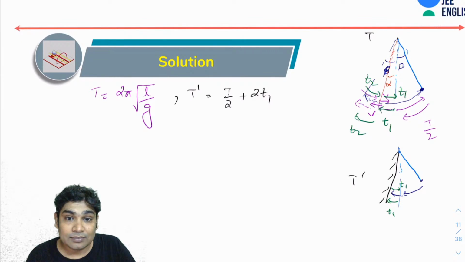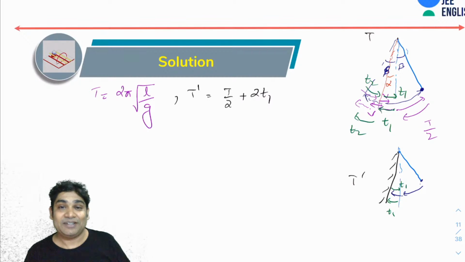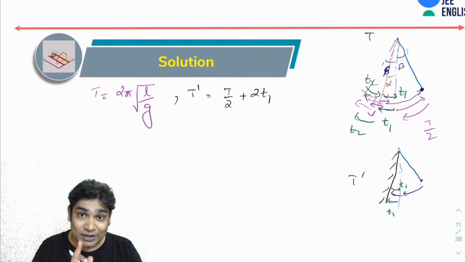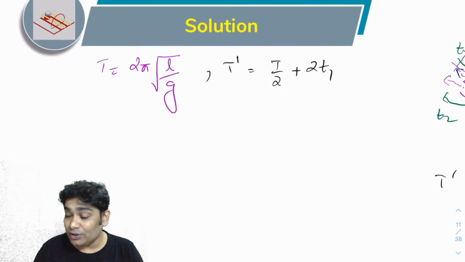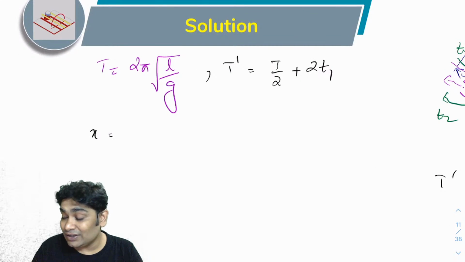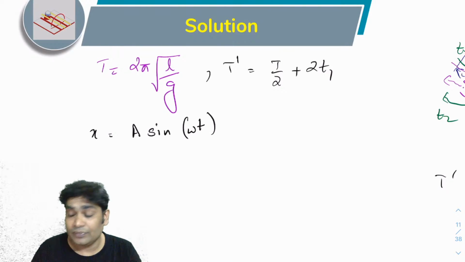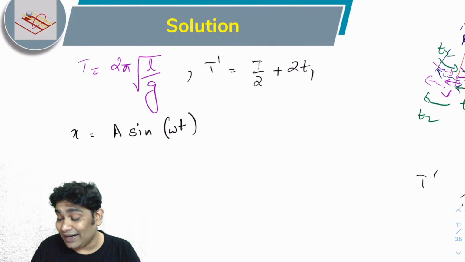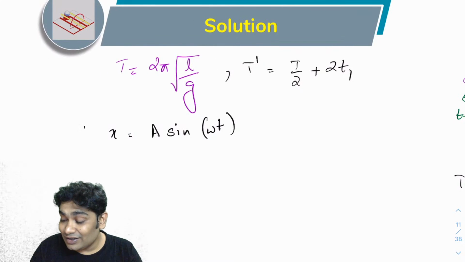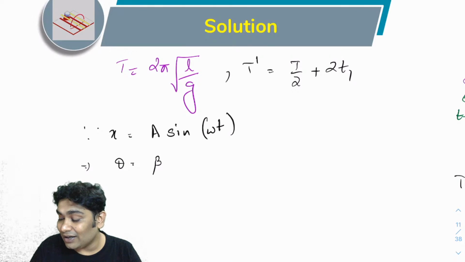Are you following this? Let me know if you have a confusion about this. I will explain it again. So all I need to do is find the time t1. Now what I do is I will use the equation of SHM. I know the equation of SHM: x equals a sine omega t. So assuming at t equals 0, I can write the angular equation similarly, as theta equals beta times sine of omega t.